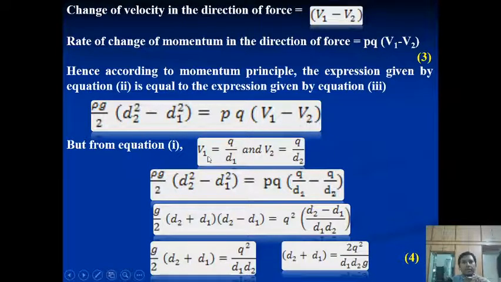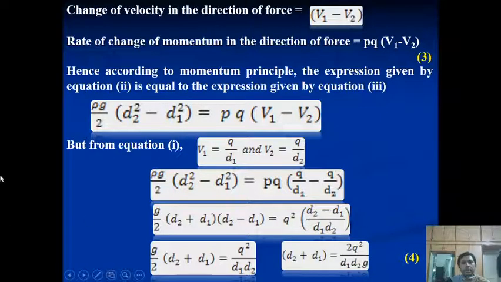But we know from the earlier equation what stands for velocity. Yes, from the continuity equation Q is equal to area into velocity, right? But for small q we have to divide it by the depth or the width. Here we are deriving the equation for depth, so we'll take the depth. So v1 is q by d1 and v2 is q by d2. Now inserting those values again in this equation, we derive that rho g by 2 into d2 square minus d1 square is equal to rho q into q by d1 minus q by d2.